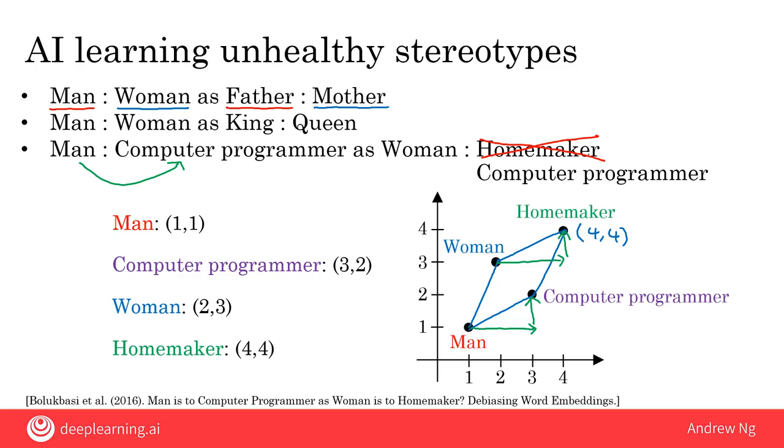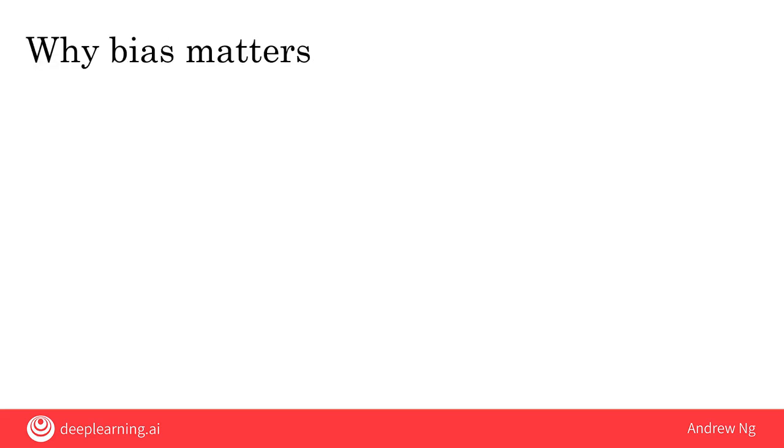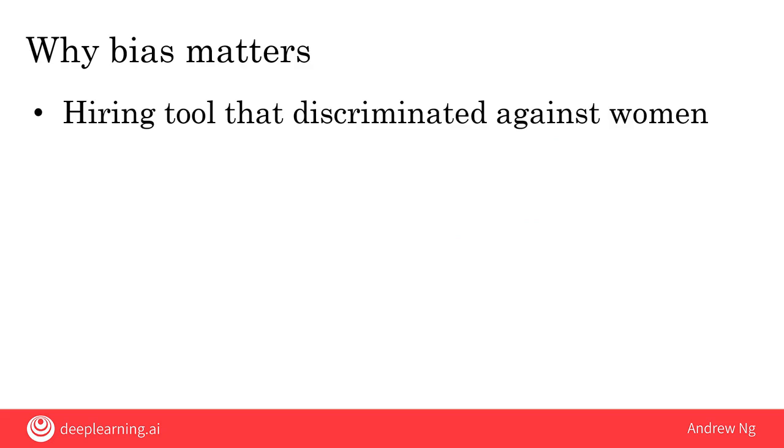AI systems are already making important decisions today and will continue to do so in the future as well. So bias matters. For example, there's a company that was using AI for hiring and found that their hiring tool discriminated against women. This is clearly unfair, and so this company shut down their tool.